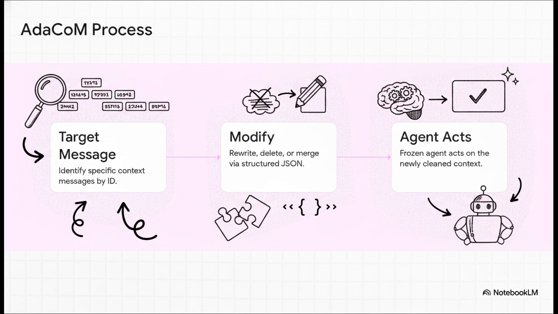The AdaCoM process is incredibly precise. First, the manager targets specific messages in the context, using their unique IDs. Second, using structured JSON, it actively modifies them. It might rewrite verbose evidence, delete stale tool results, or merge related ideas together. Only after this targeted pruning is finished does step 3 kick in. The frozen agent looks at this beautifully clean context and decides its next move.